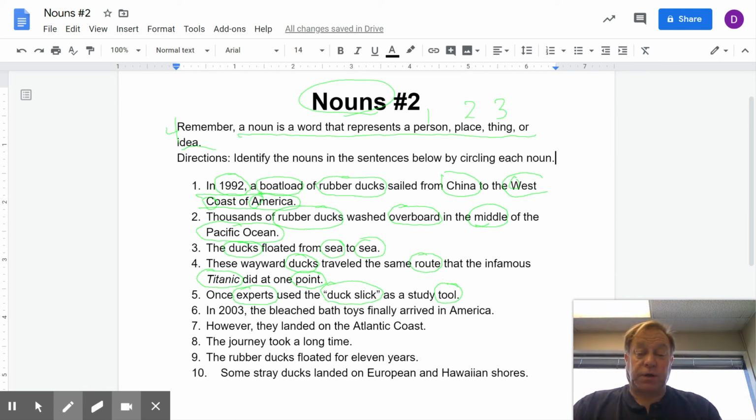You're probably going to find something similar for 6 through 10 on a Google form, which I'll count as a quiz, but not points for a quiz, just a Google quiz. And you'll be able to identify the nouns in those sentences.